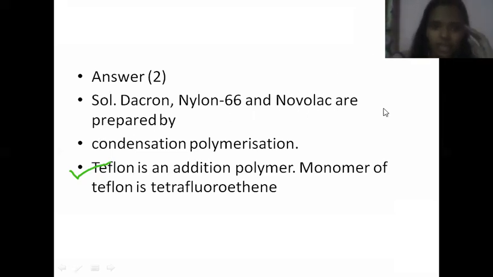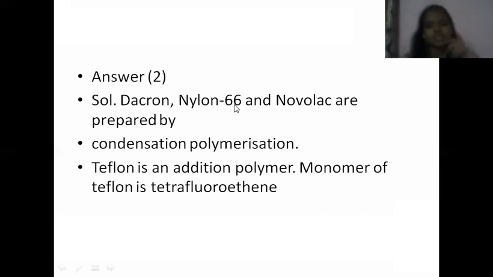Here, in dacron and the others, there are two different monomers, right? The monomers have different functional groups. So these all belong to condensation polymerization. I have already uploaded a video related to the polymers chapter, so you can watch that for clearly understanding what are condensation polymers, what are addition polymers and all.